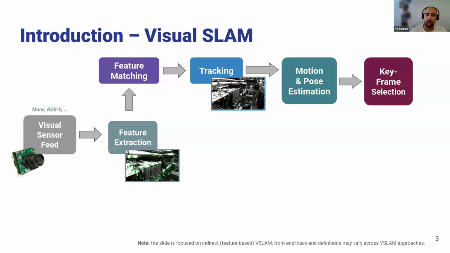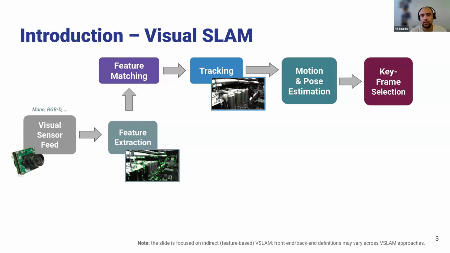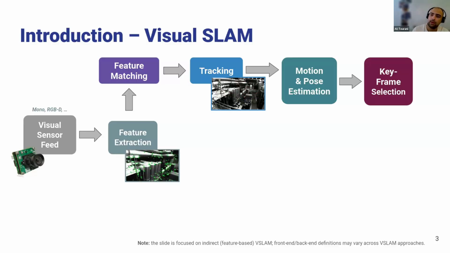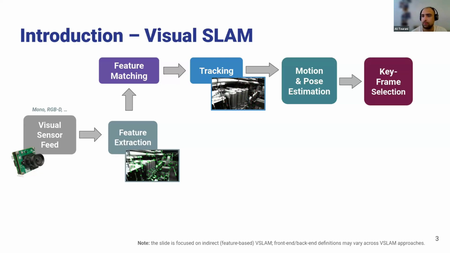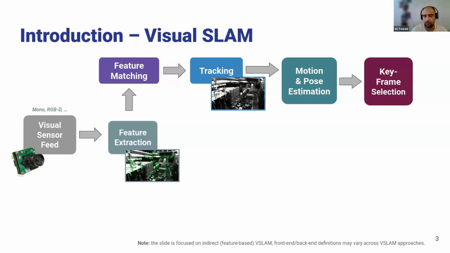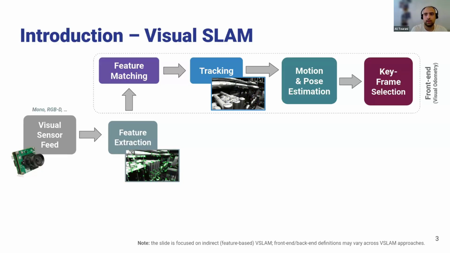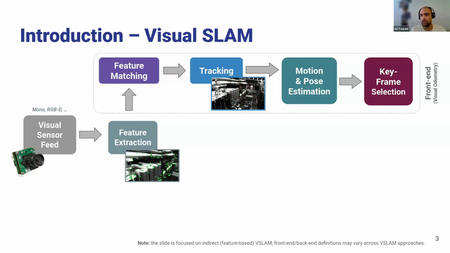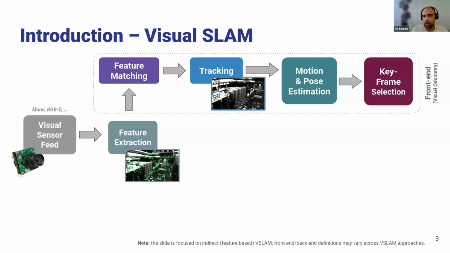Among all of these frames, there are a lot of them. It can be like 20, 30 frames per second. Of course, it depends on the FPS of the camera. But we don't actually need to process all of this information. So we might need some of them as keyframes, which are the most relevant for us, and also the ones which contain more distinct information. In visual SLAM, this can mainly be considered the front end, or the visual odometry part of the pipeline.